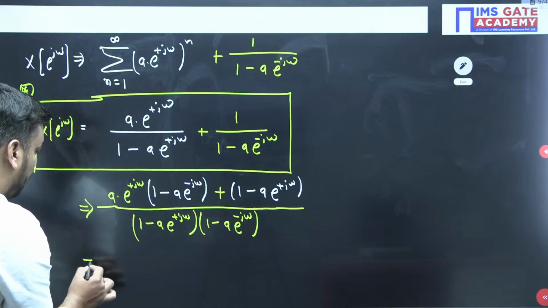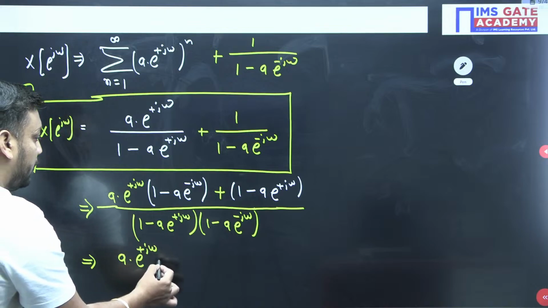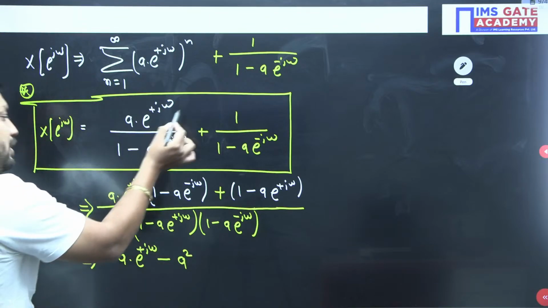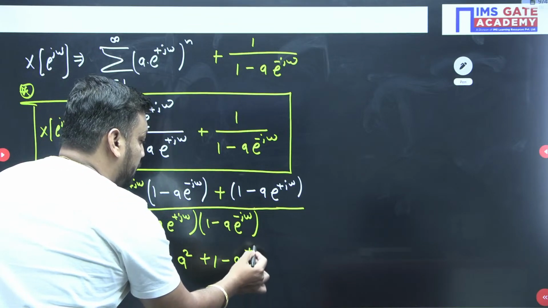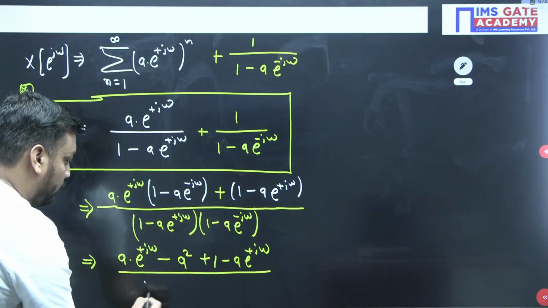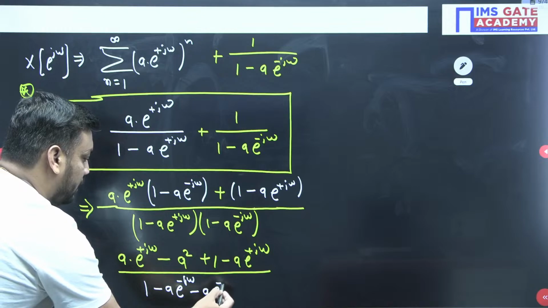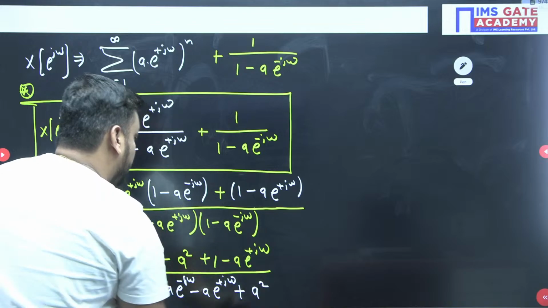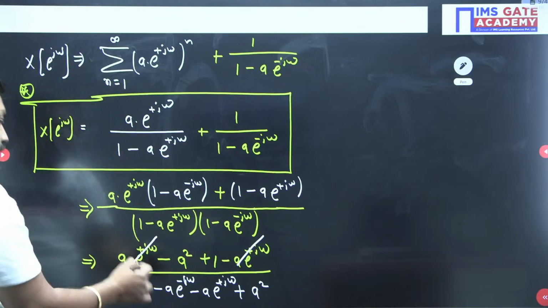So guys, when you open the bracket, you will get a into e to the power plus j omega minus a into a square, e to the power plus j omega and e to the power minus j omega will get cancelled, and here you will get plus 1 minus a e to the power plus j omega. Upon, when you open the bracket here, 1 into 1, 1 minus a e to the power minus j omega, again minus a e to the power plus j omega, and minus minus plus a square, e to the power j omega and e to the power minus j omega get cancelled out, and here also in the numerator this part and this part get cancelled out.